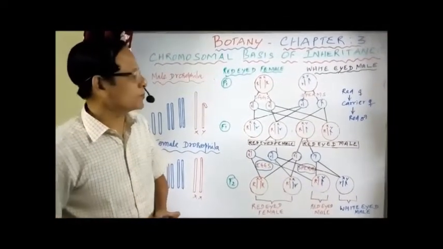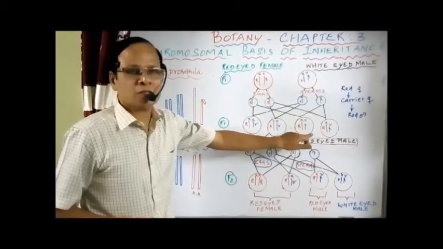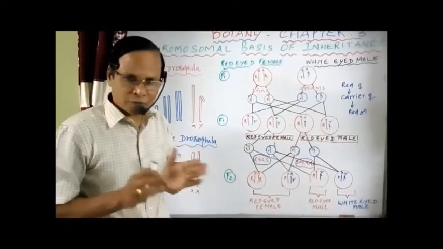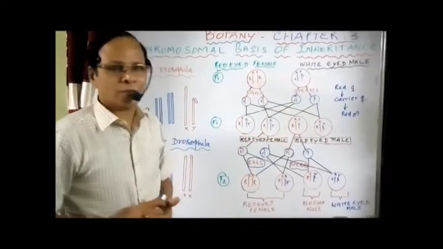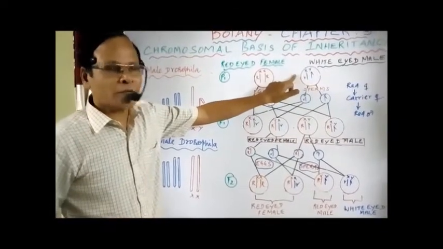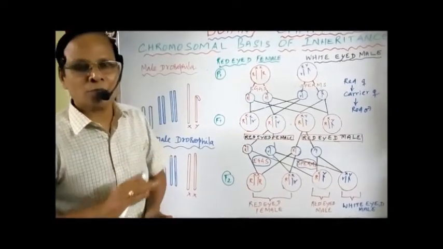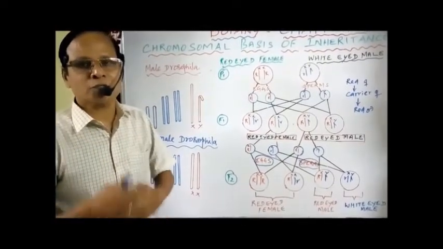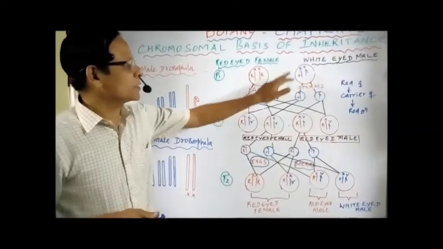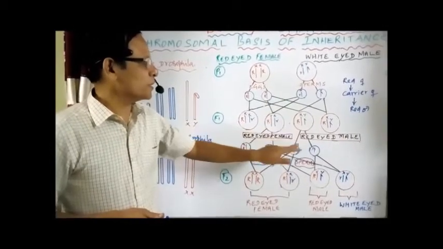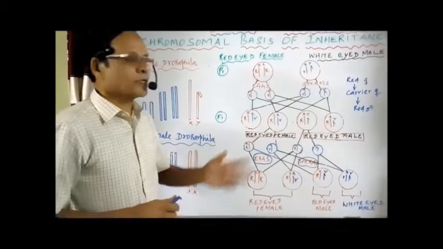You compare this one. Suppose the father is colorblind, you know, the sons are normal. Here the red eye is normal. I am making that comparison only. If the father is normal, the son would be colorblind. Here, you see that when the male is white-eyed, then in the F1 generation all the males are red-eyed, the opposite. I mentioned already there is no compromise between father and the son. If the father is white-eyed, definitely the son would be red-eyed. Compare color blindness. Now, here all the females are carriers.